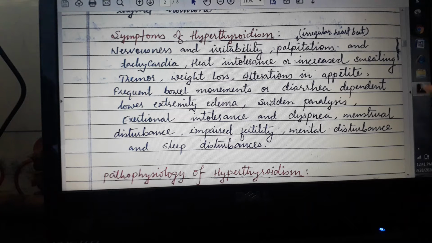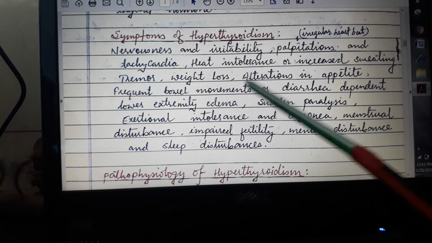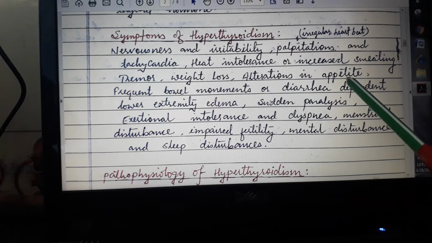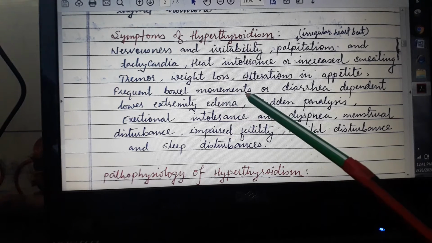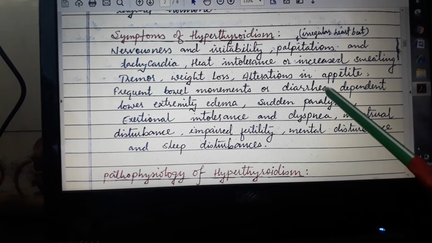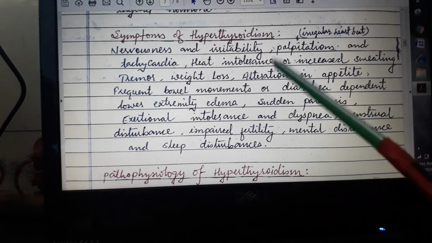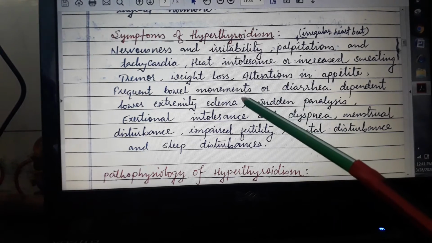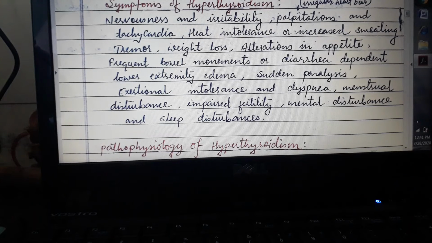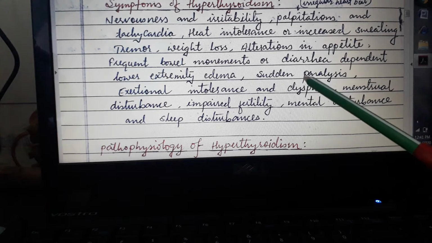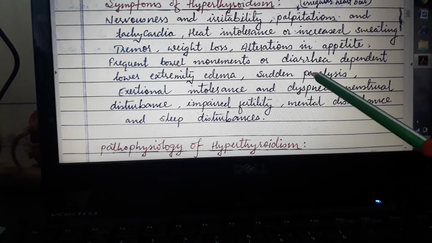Then tremor, weight loss, alteration in appetite, then frequent bowel movements or diarrhea, dependent lower extremity edema. It means there is more diarrhea, then it leads to more edema. Then sudden paralysis.